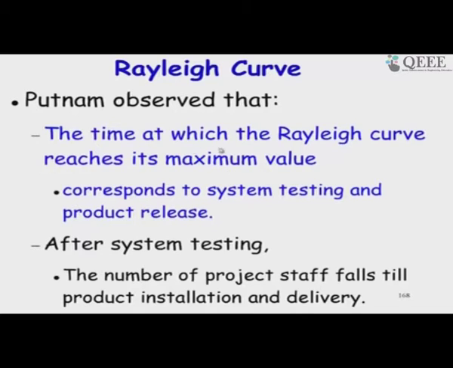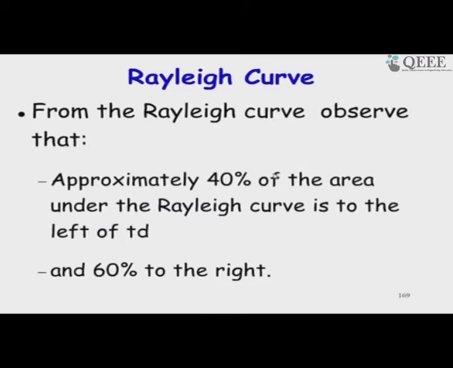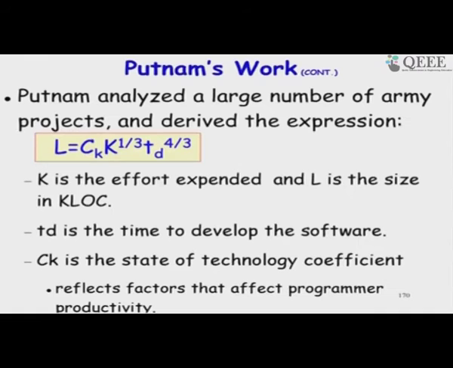And the time at which the Rayleigh curve reaches the maximum value corresponds to system testing and product release. Also, 40% of the area under the Rayleigh curve is to the left. So, the development effort is roughly 40% and the maintenance is roughly 60%. So, that was his observation, and he gave this expression: L is the size in kilo lines of code, Ck is a constant, K is the effort in person months, and Td is the development time in months.